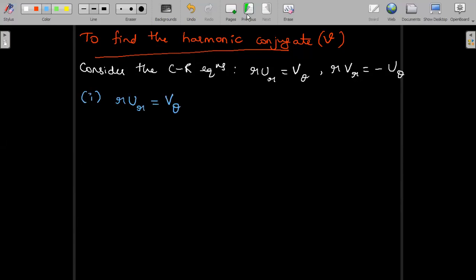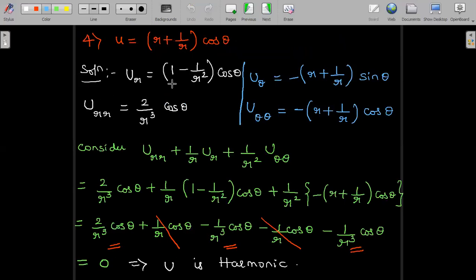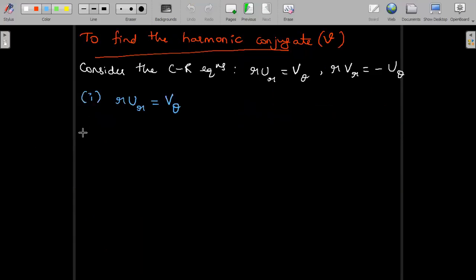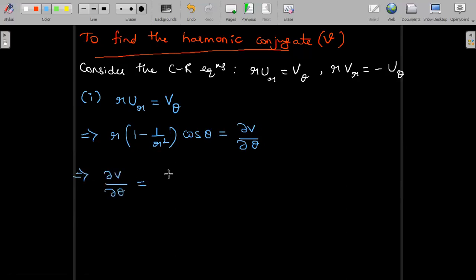So consider r u_r is equal to v_theta. Substitute the known partial derivative, which is known to us. u_r is known to us: 1 minus 1 by r square cos theta. So let us substitute r into 1 minus 1 by r square cos theta is equal to dou V by dou theta. What is dou V by dou theta from this? Multiply r inside and write down. So this becomes r minus 1 by r cube into cos theta.